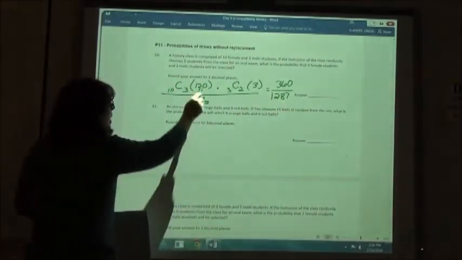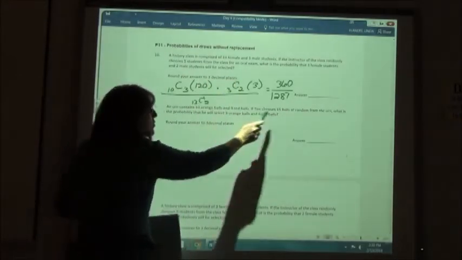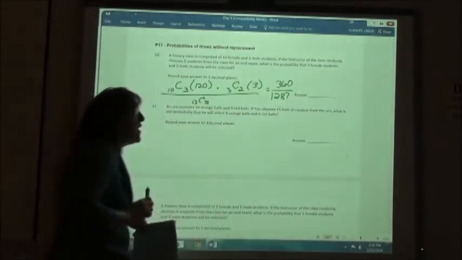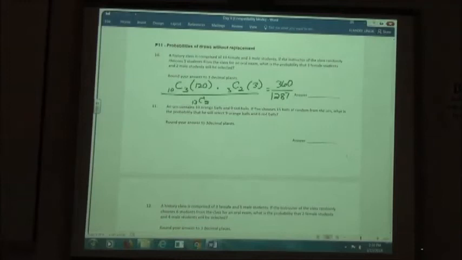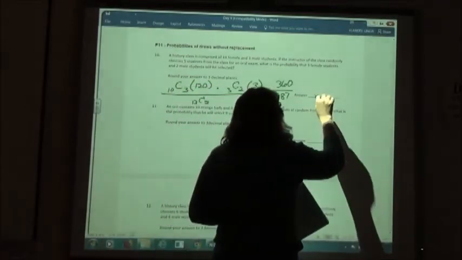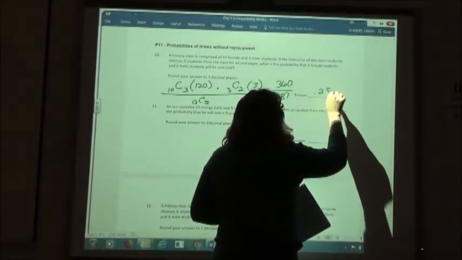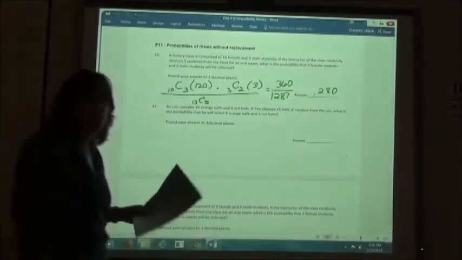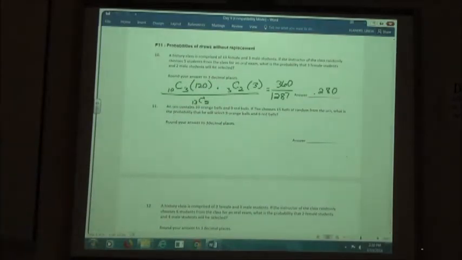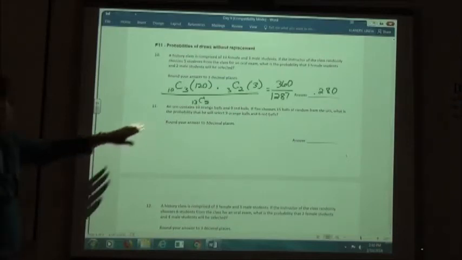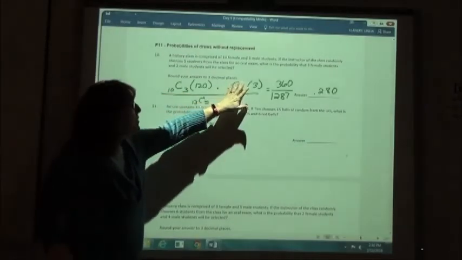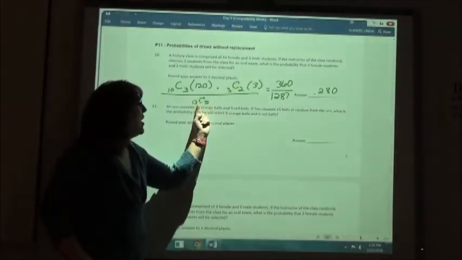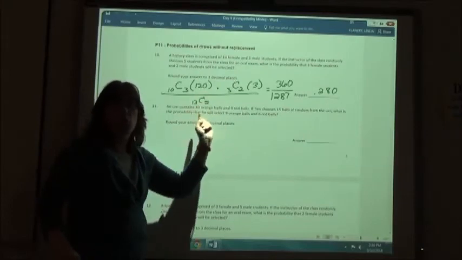Again, we are going to write our answer to 3 decimal places. So now we're going to take our 360 divided by our 1,287 and then round it off to 3 decimal places. 0.280. Yep, and then we'll put the 0 there just to show that they went to 3 places. So we found the combination of the first event times the combination of the second event, and on the bottom did the combination of the total that we had.